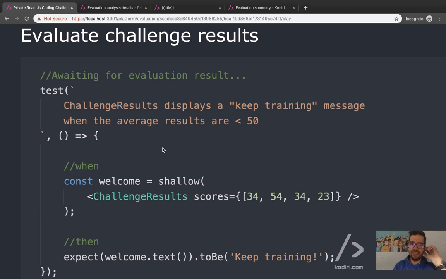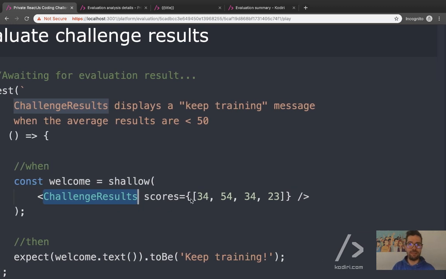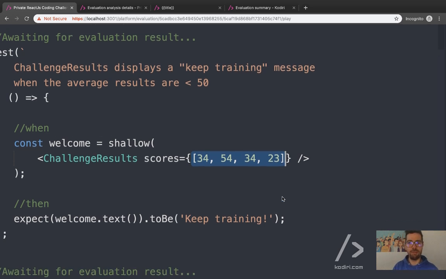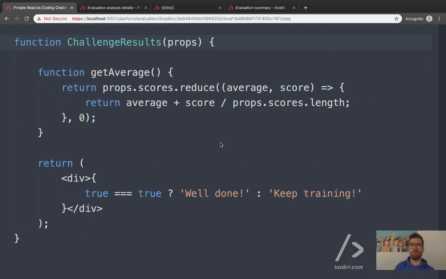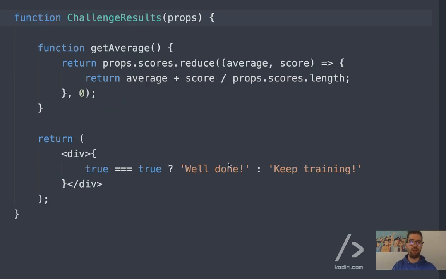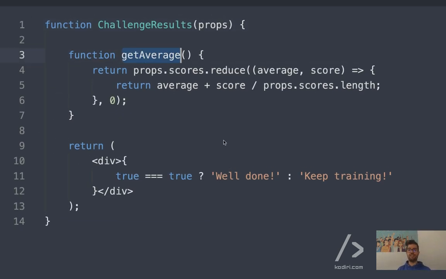Right, it's pretty much the same thing, right? So we got the component, probably a stateless component. What type of data does it receive, guys? An array of numbers, probably. And then depending on the average, we should display a message, yeah? So again, fortunately here, half of the problem has been already solved, yeah? We have a function that calculates the average. So we should invoke it, and if the result of invoking getAverage is at least 50, then display well done. If it's below 50, then show keep training, yeah?